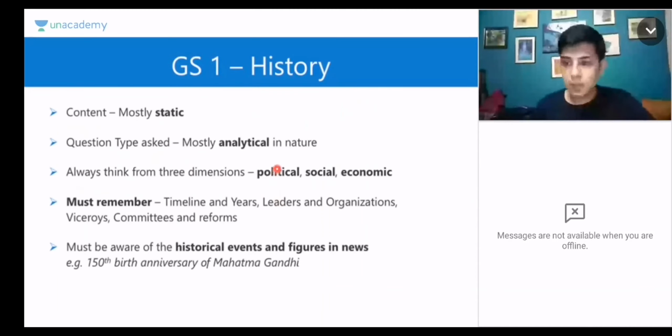Let us start with history first. So, first of all, when we talk about history, all the three types of history, the content is mostly static. As we all know, history is mostly static, it has already happened, right? The questions which are asked are, however, mostly analytical in nature. When I use the word analytical, it basically means a question where someone is asking you the logical reason behind an event or behind whatever the question is he's trying to ask. So he wants proper logical reasoning.